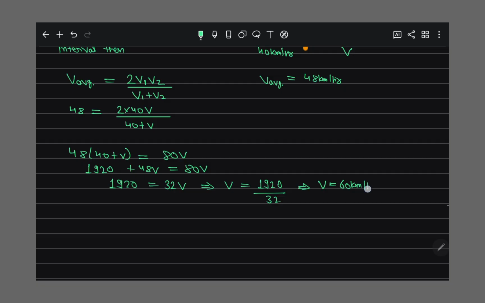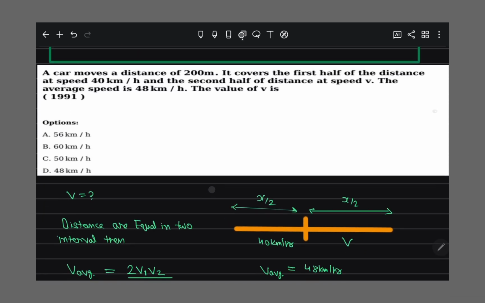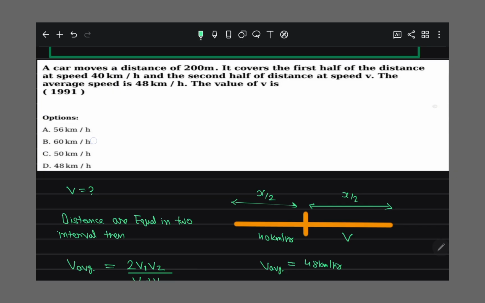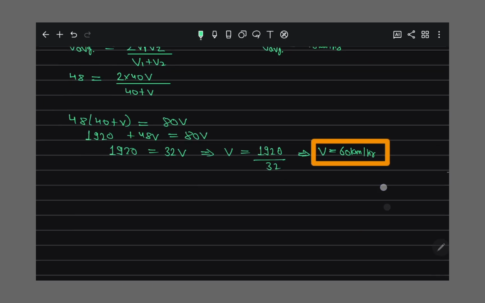kilometer per hour. Understand now? Not difficult now? If you feel difficult you can tell me. So which option is correct? Option B is correct.